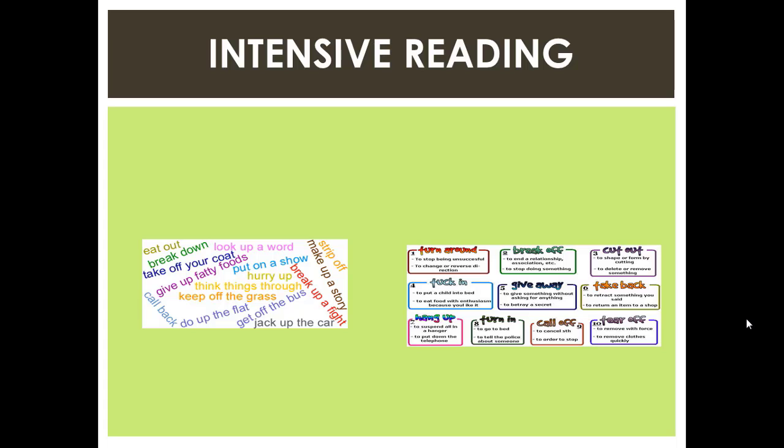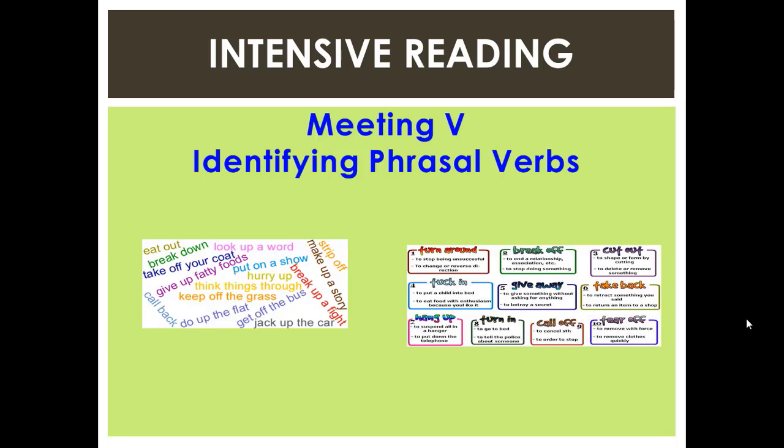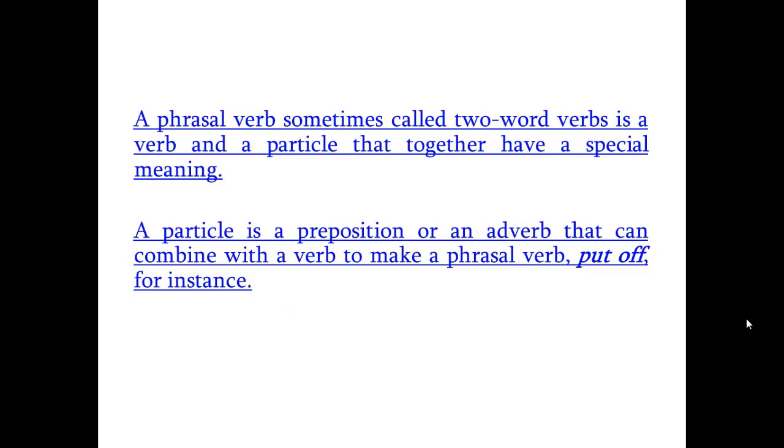Meeting 5, intensive reading. Identify phrasal verbs. A phrasal verb, sometimes called a two-word verb, is a verb and a particle that together have a special meaning. A particle is a preposition or an adverb that can combine with a verb to make a phrasal verb. Put off, for instance. In some cases, there are two verb forms with the same words in a different order and with different meanings.